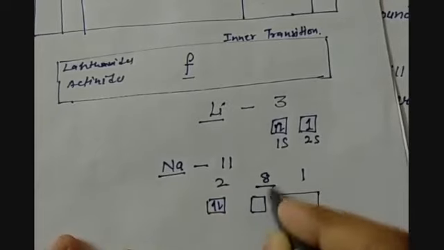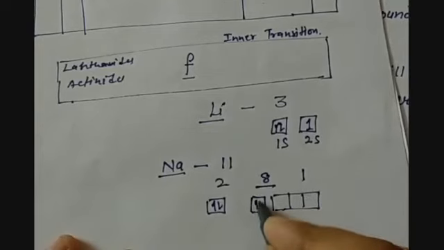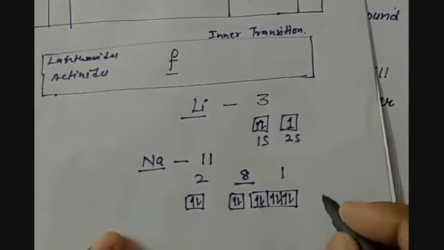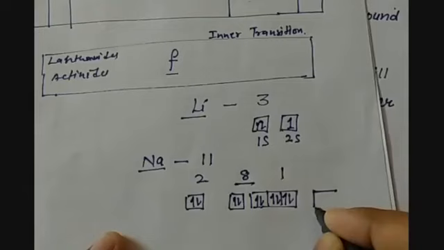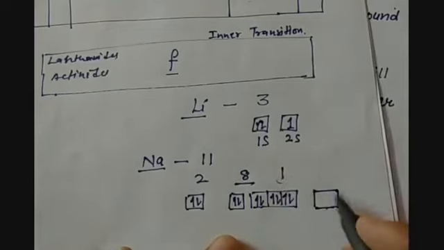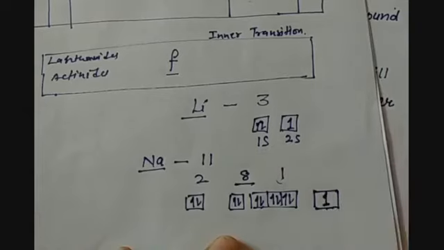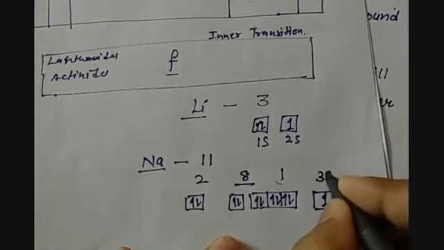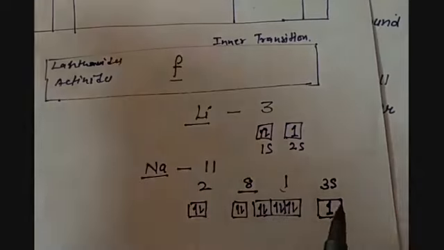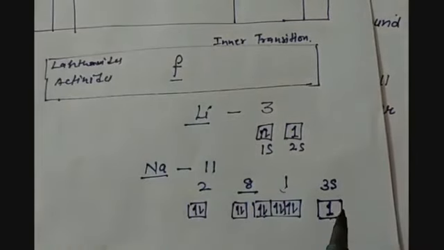In the second energy level, or L shell, we have 2, and this way 8 electrons are coming. Next, this is having only 1 electron. So this is what? 3s. That is why, because it is coming in the 3s only, these elements are called S block elements.